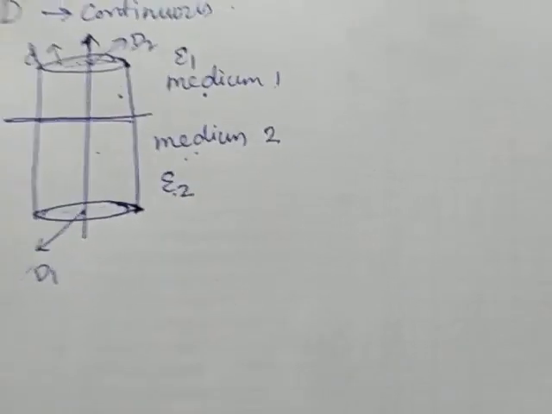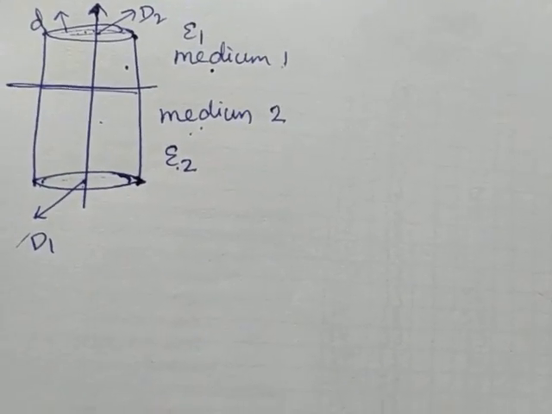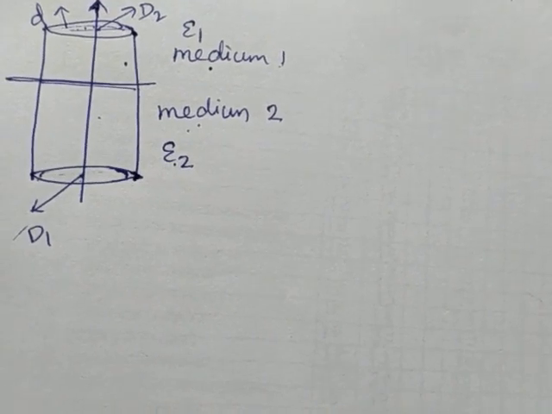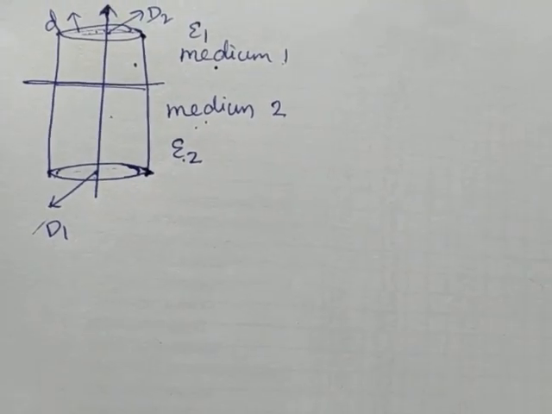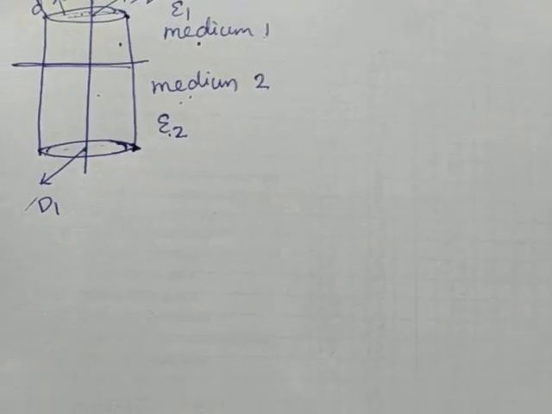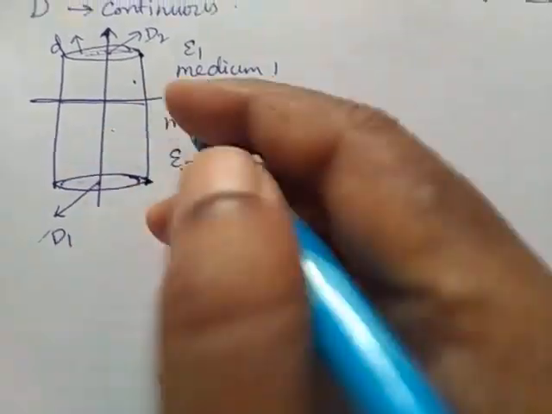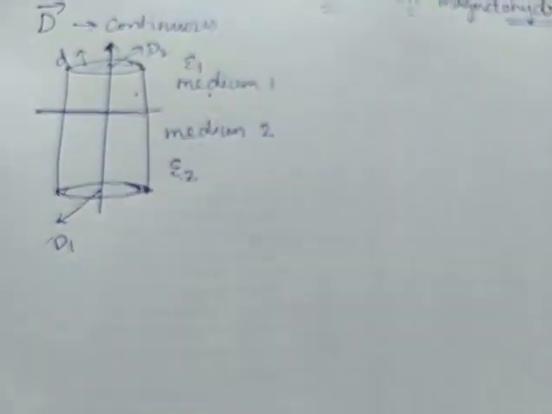Other than that, there does not exist any outward flow. So with this, we have to find the relation for D1 and D2, or we have to prove D1 and D2 are equal.